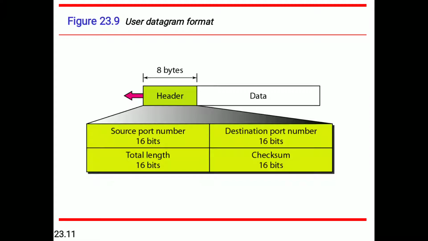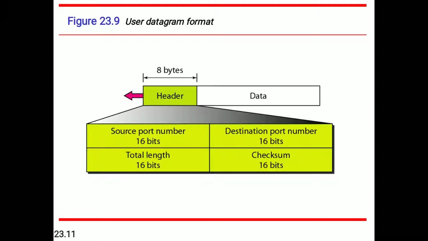This is the port number used by the process running on the destination host. It is also 16 bits long. If the destination host is a server, the port number is in most cases a well-known port number. If the destination host is a client, the port number is in most cases an ephemeral port number.